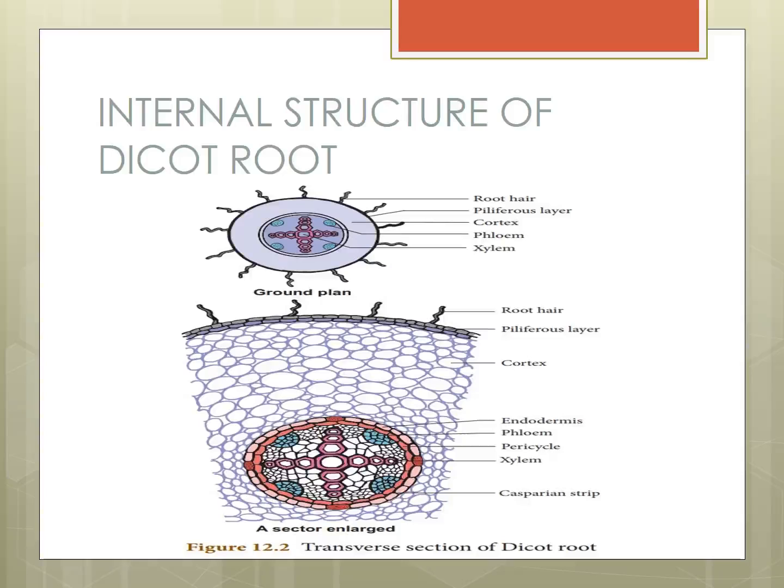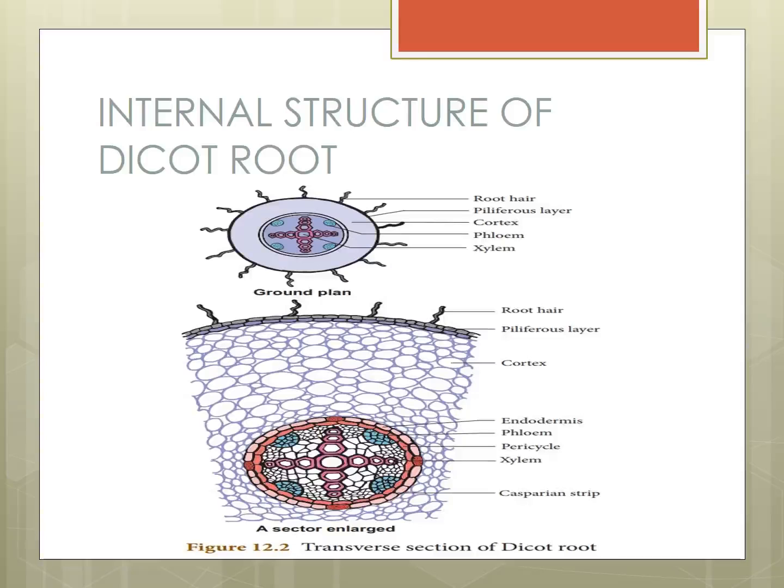After that, next the endodermis is there, the inner layer. What is the work of that inner layer? Movement of water from the cortex to the xylem. The cortex has more water, and the water goes through the endodermis to the xylem. Okay? Here Casparian strips are there. See the picture, the Casparian strip.